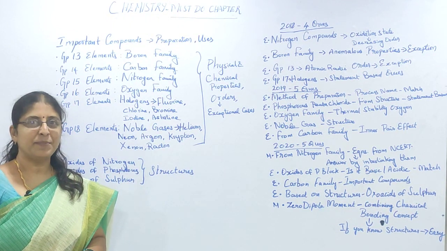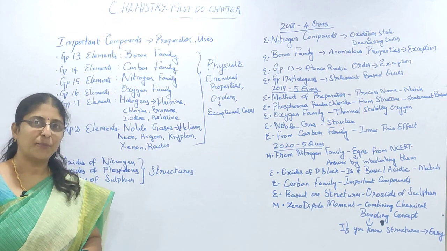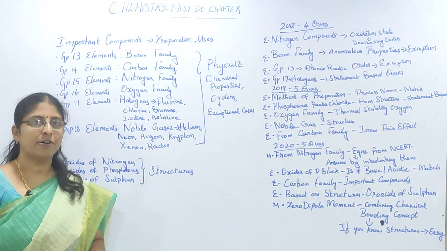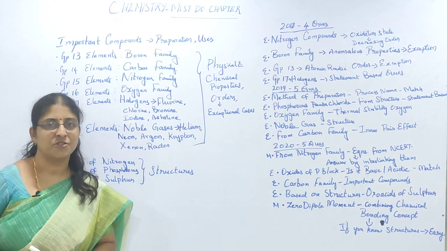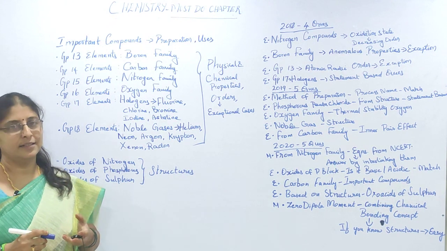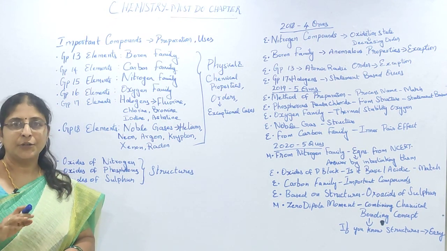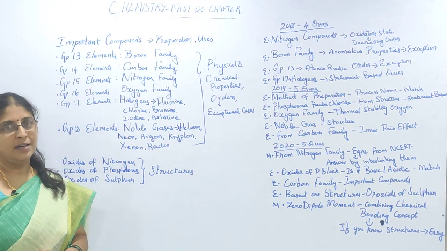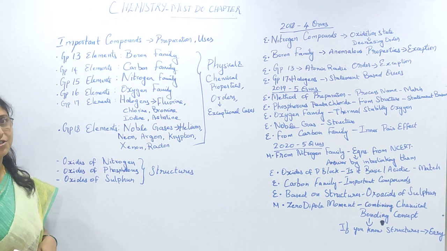Today let us see one important chapter in chemistry, P block elements. Why do I say this is important? Because every year you get 4 or 5 questions from this chapter. Let us see what areas to prepare in this chapter. This is a big chapter, so students find it difficult to prepare, but however you should not omit this chapter. Okay, so let us see what are the concepts you have to focus on in this chapter.